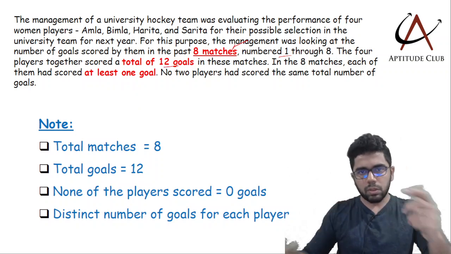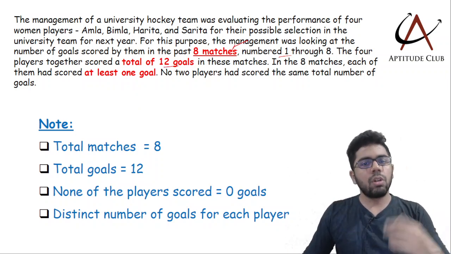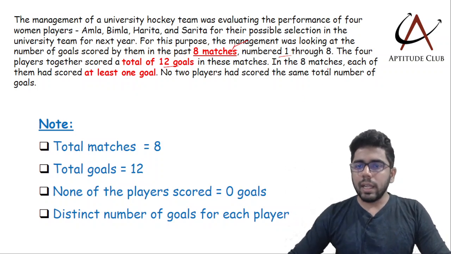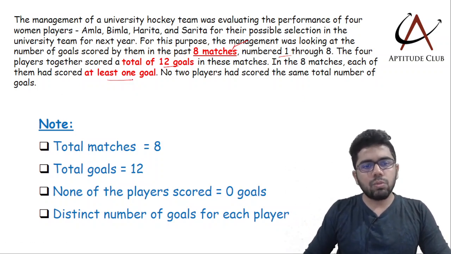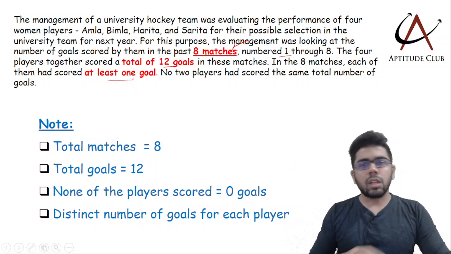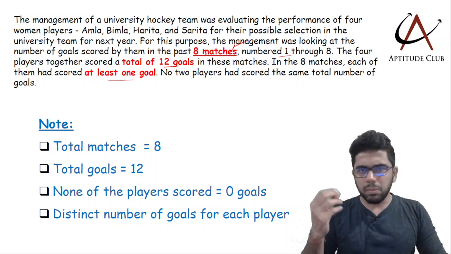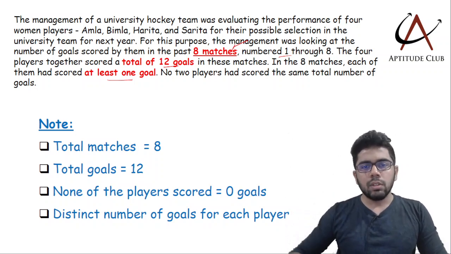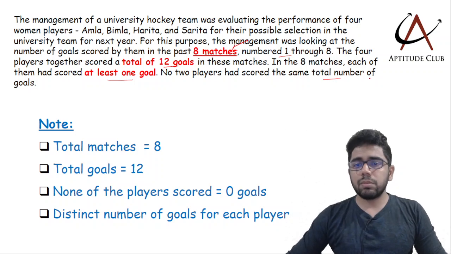So these are the important points, I have highlighted them like this. Total of 12 goals, and in the 8 matches each of them had scored at least 1 goal. What does that mean? None of the players scored 0 goals. Everyone has scored a minimum of 1 goal. No 2 players had the same number of goals.